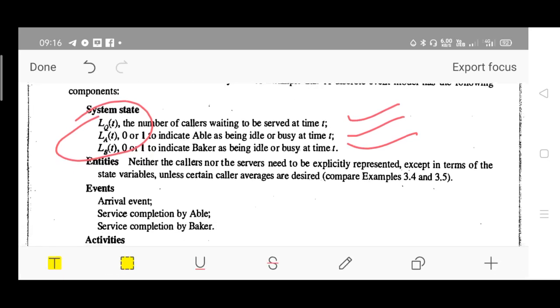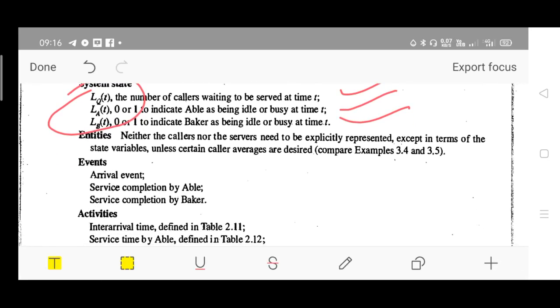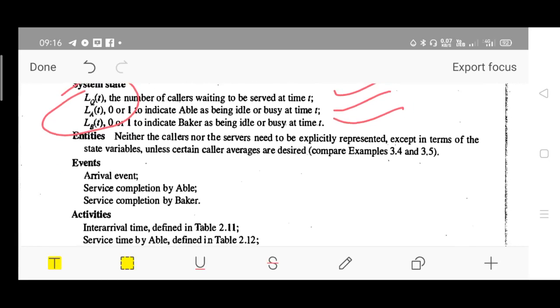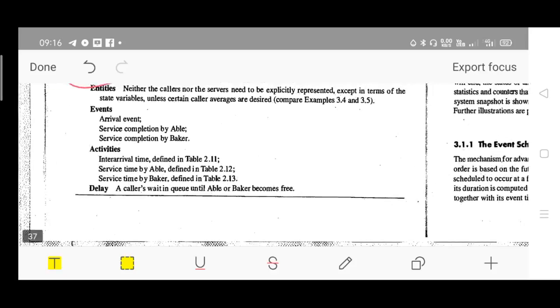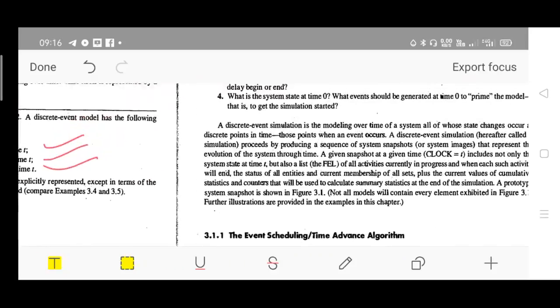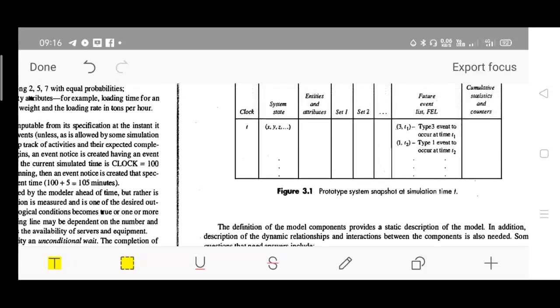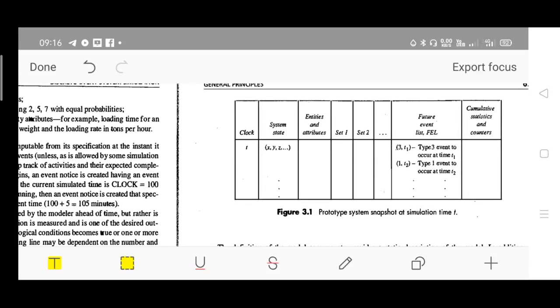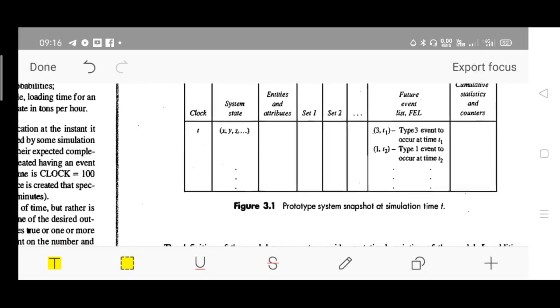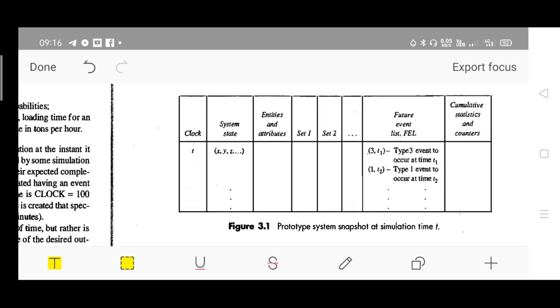Next you have to define the entities, then events, activities and delays. These things are to be considered using this table. This is the example table.